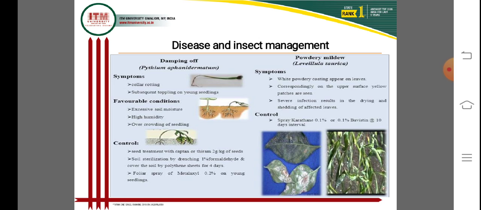The second one is powdery mildew, which also affects chili. The symptom is white powdery coating on leaves, and it is controlled by spraying Karathane 0.1% and 0.1% Bavistin, which can be used for successful control of powdery mildew of chili and capsicum.